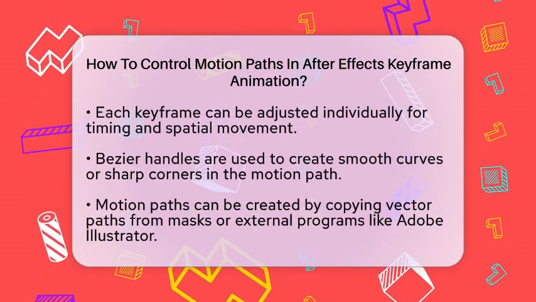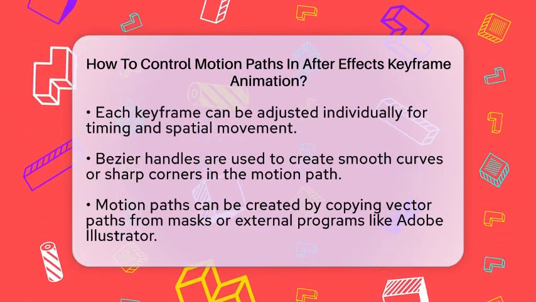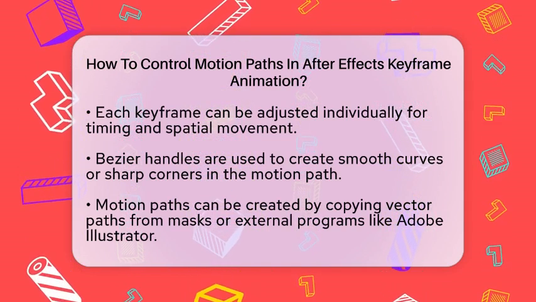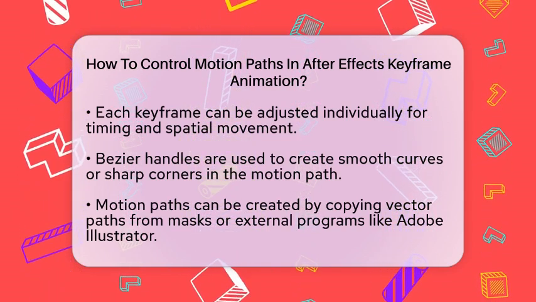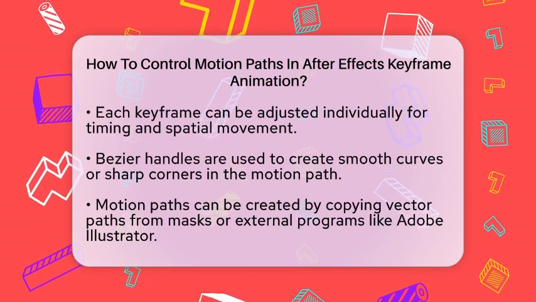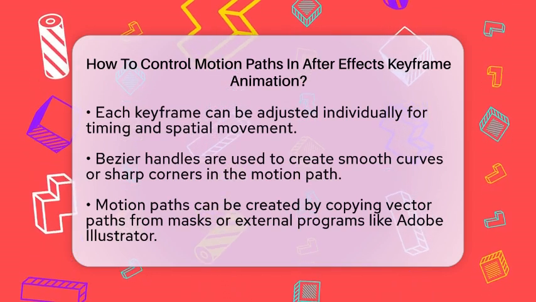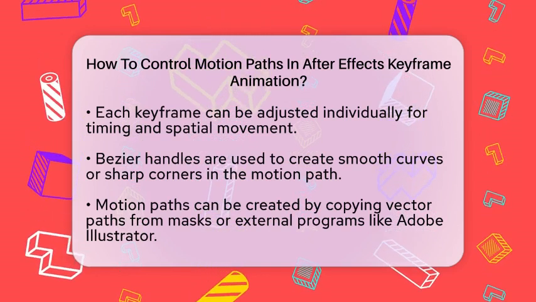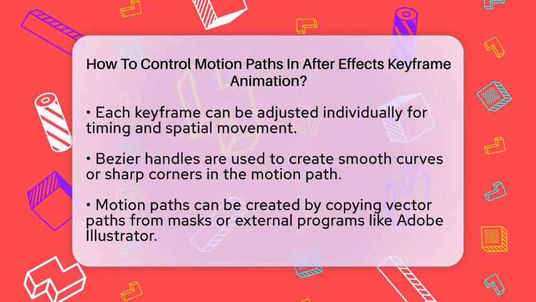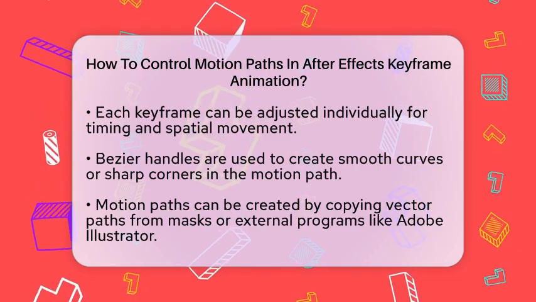Timing is also important when controlling motion paths. You can adjust the spacing of keyframes in the timeline. Moving keyframes closer together will speed up the motion, while spacing them further apart will slow it down. You can also enable roving keyframes, which automatically smooth out the timing between keyframes for a consistent speed.